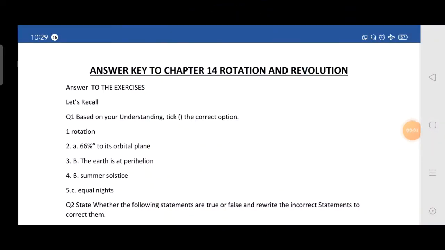Good morning, everyone. So, today we are going to start with chapter number 14 question answers. We are starting with the exercise, and in that, the chapter name is rotation and revolution.